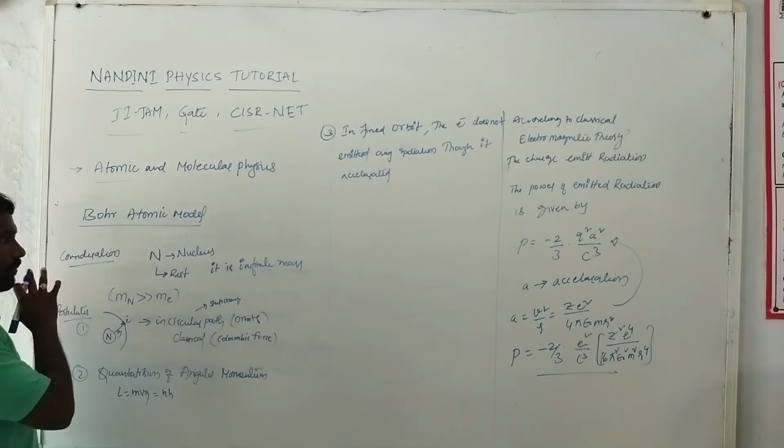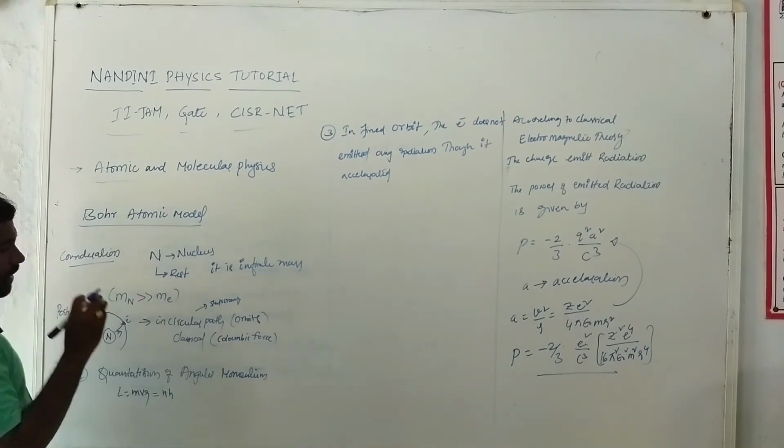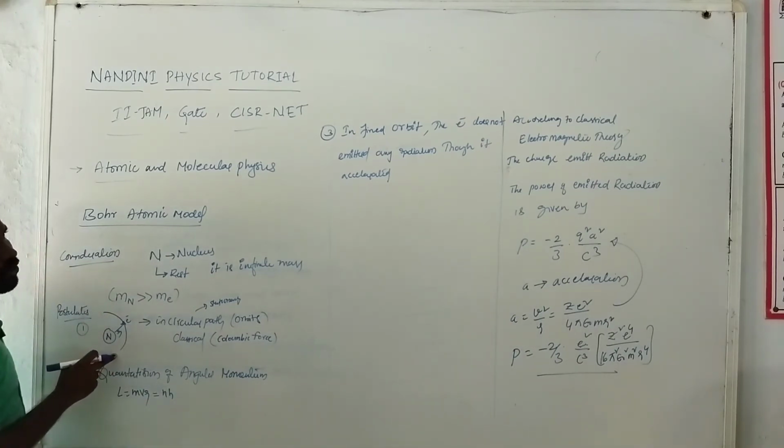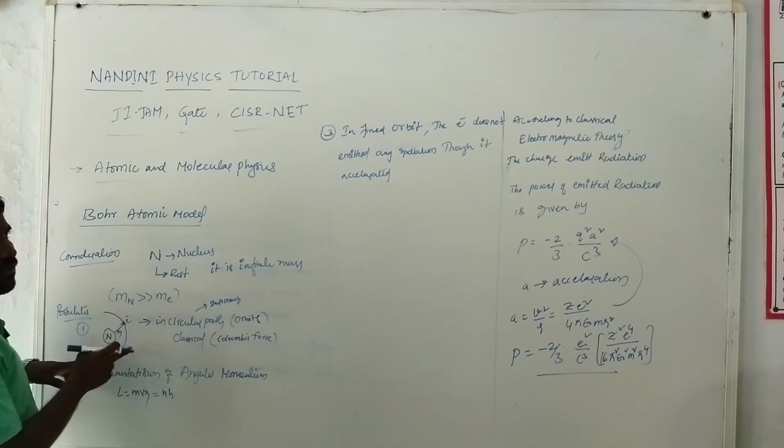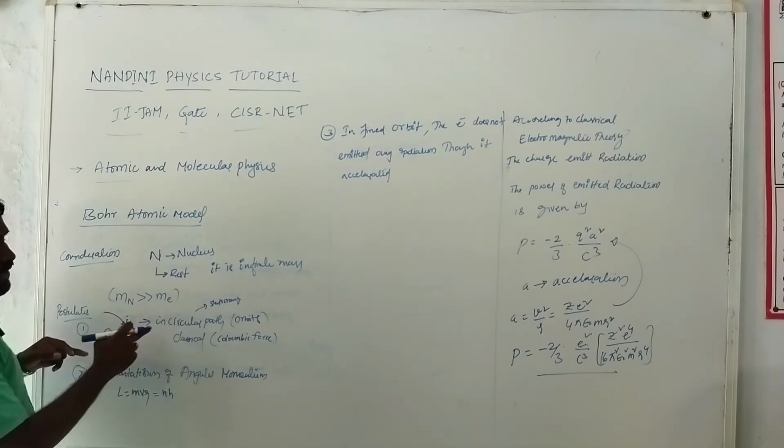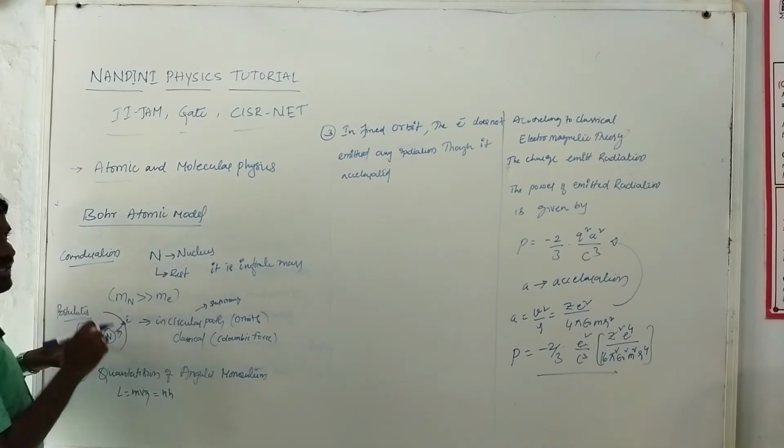The third postulate is: in a fixed orbit, which is a stationary path, the electron does not emit any radiation although it is accelerated.